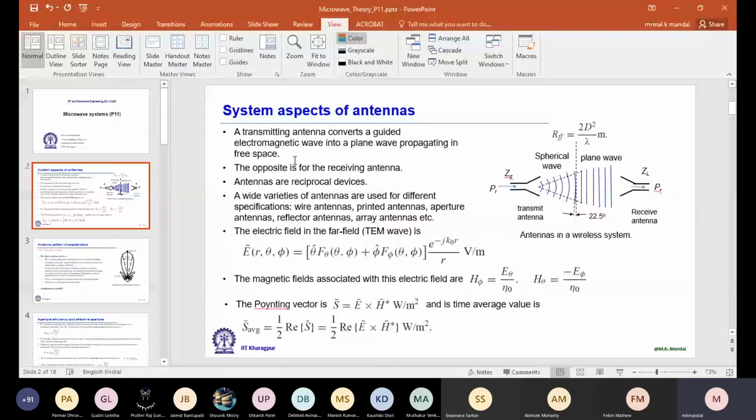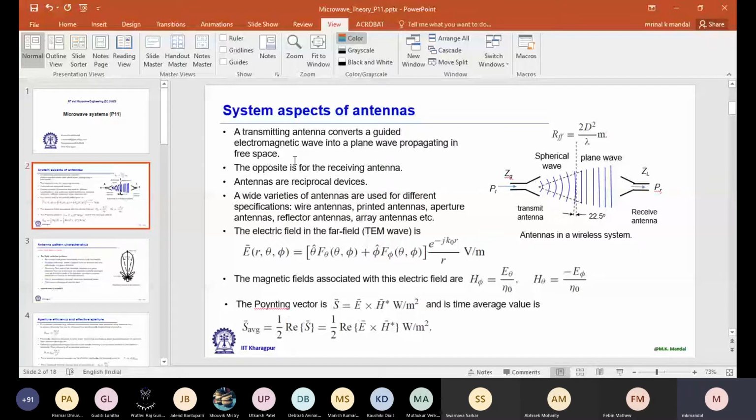Well, so antenna is a reciprocal device. That means if you use an antenna as a transmitter or as a receiver, its characteristics do not change. It remains the same. So one antenna you can use as a transmitter as well as receiver. Antenna parameters will not change.